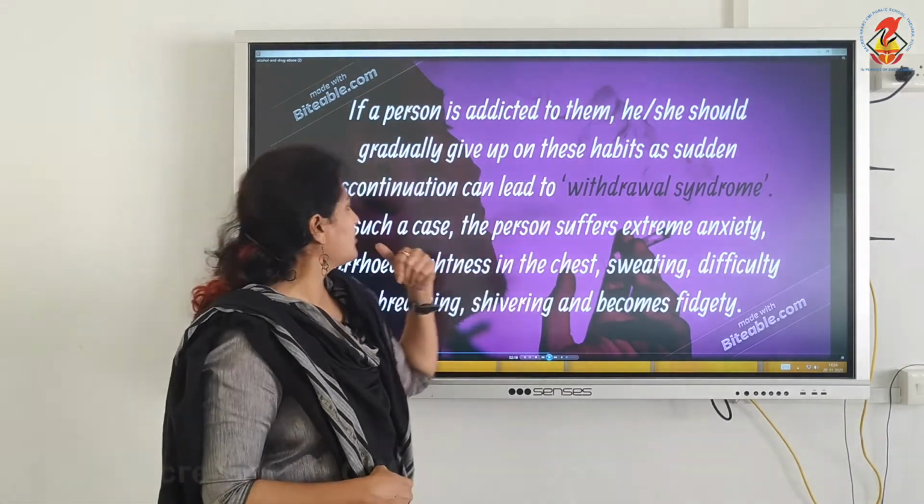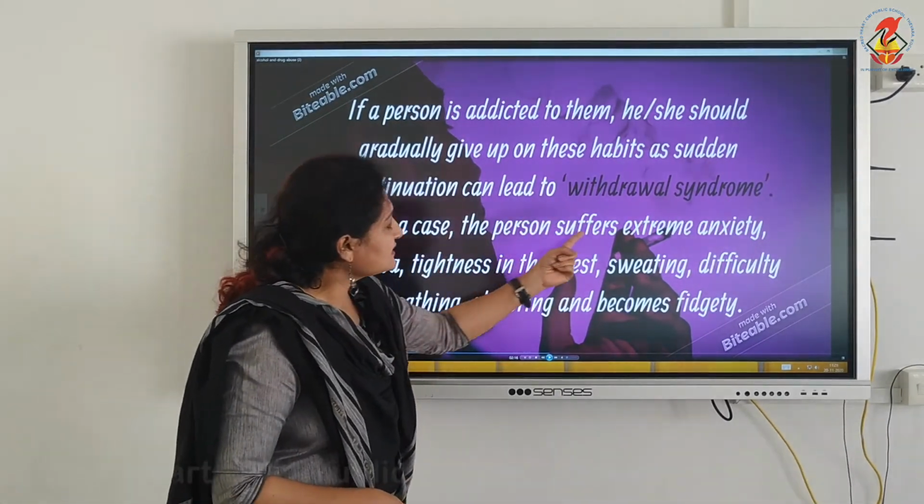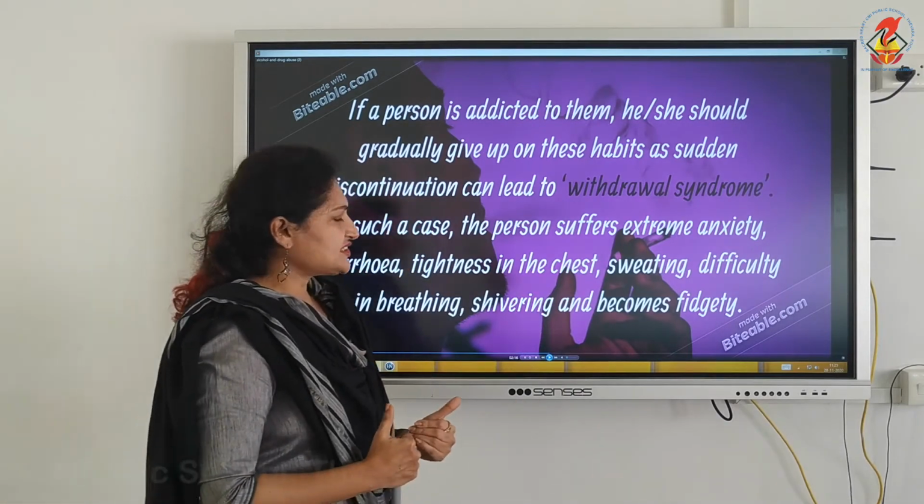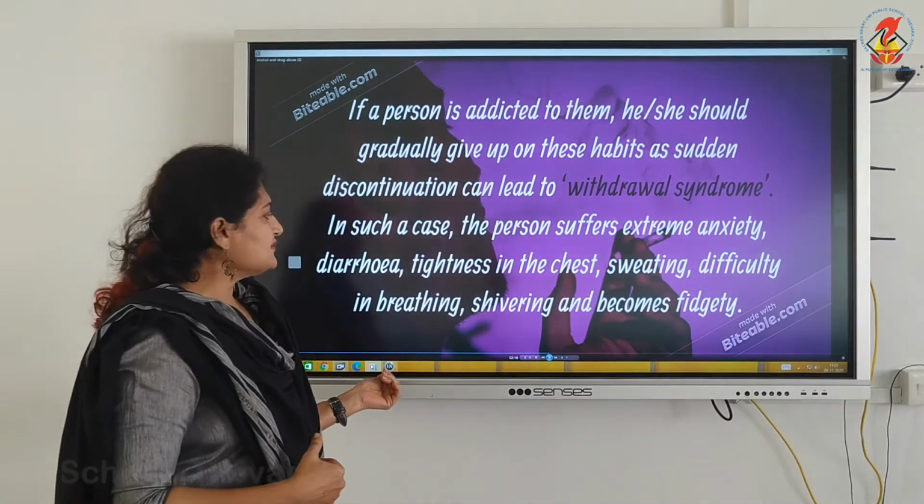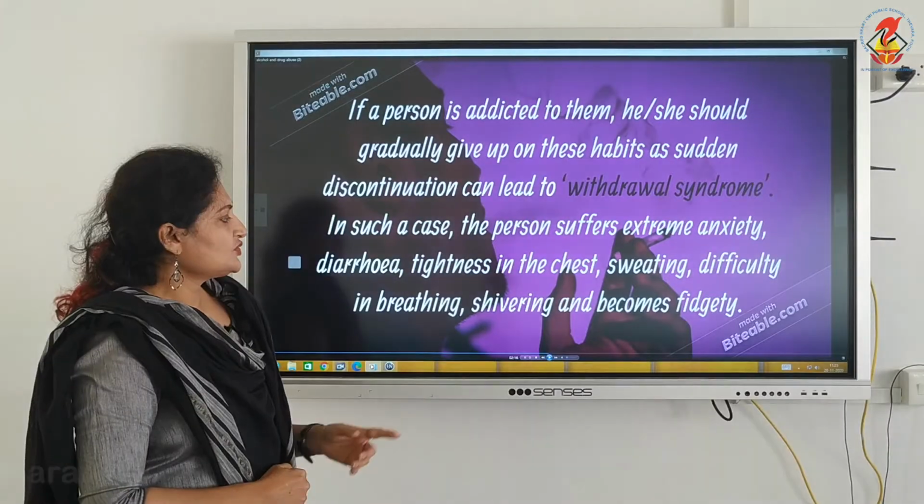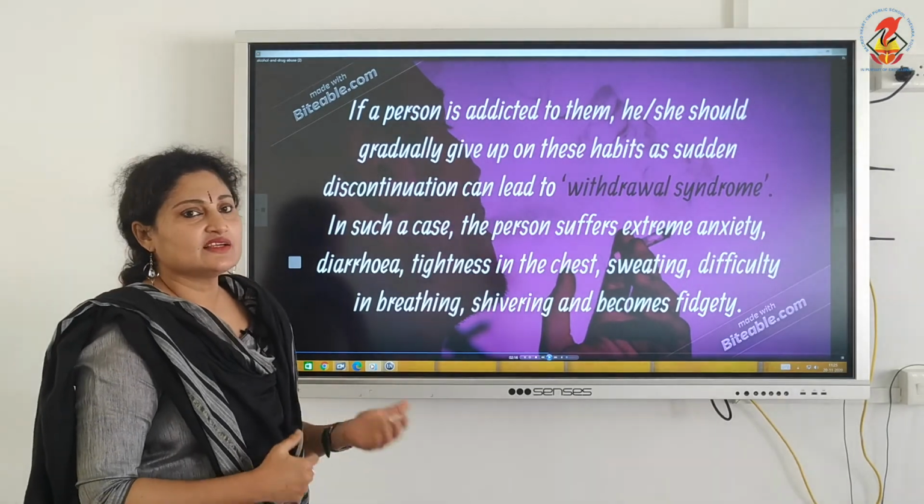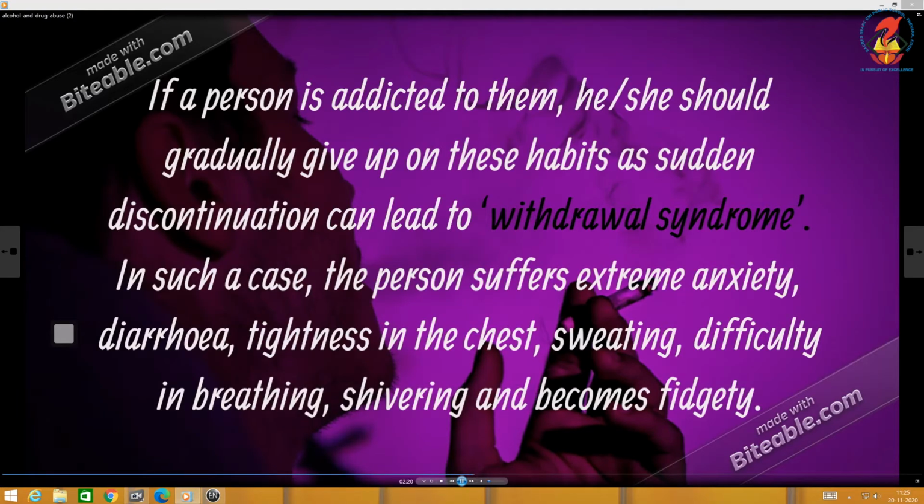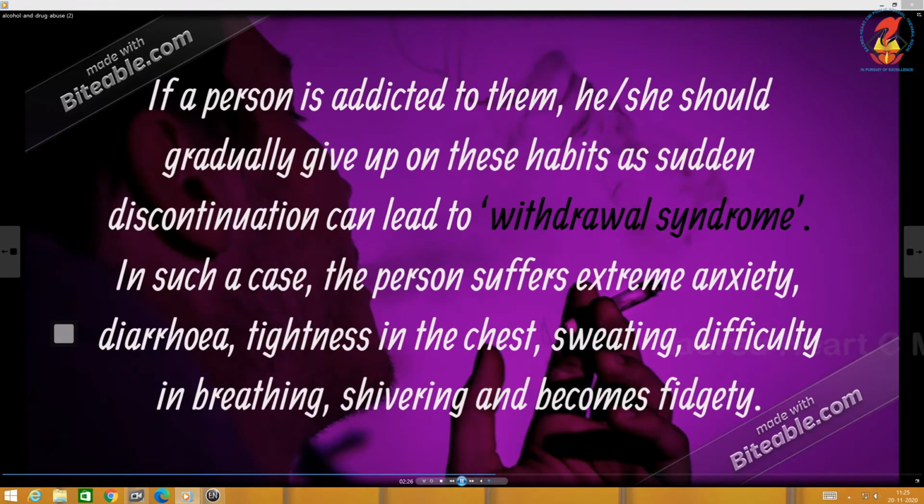Let us see what withdrawal syndrome is. The person suffers from extreme anxiety, diarrhea, tightness in the chest, sweating, difficulty in breathing, shivering, and becomes very fidgety. So care should be taken in handling such victims. If it goes beyond the control of the parents and friends, it should be dealt with by a psychiatrist at the deaddiction center or rehab center.